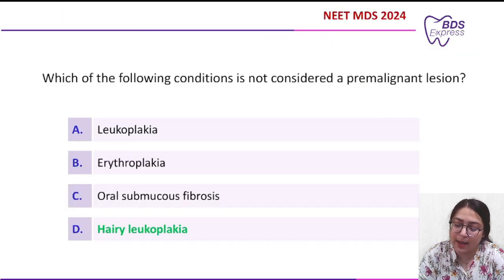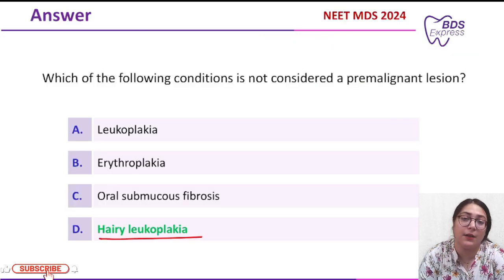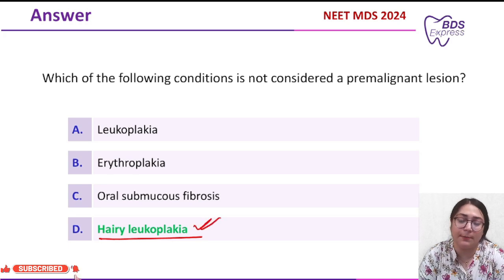Now coming back to our question, the correct answer is hairy leukoplakia. I hope you got the concept and now you can mark the correct answer.